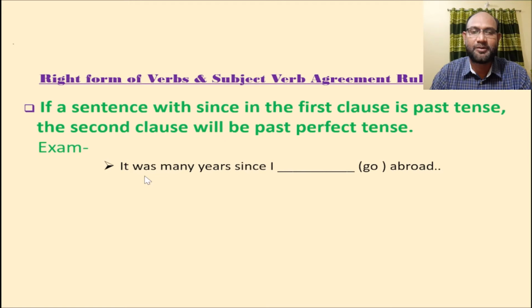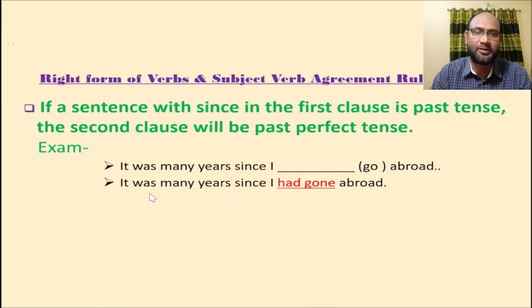The first clause here, it was many years since, is past indefinite tense, and so after since we will use the clause in past perfect tense. Okay, and so we'll add had after the subject, and the verb will be the past participle form of verb. Go, went, gone. Here look at the solution. It was many years since I had gone abroad.